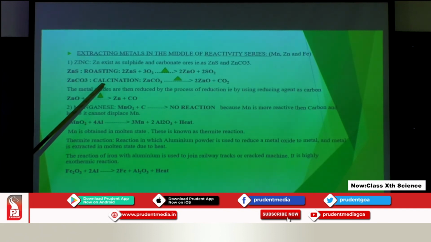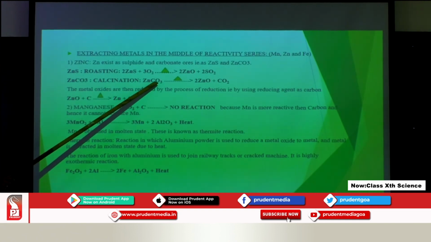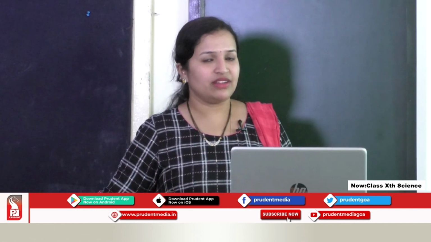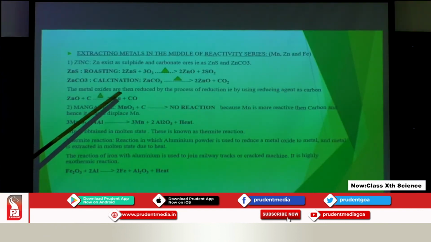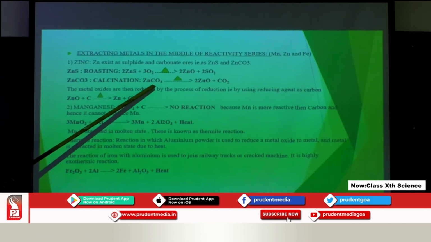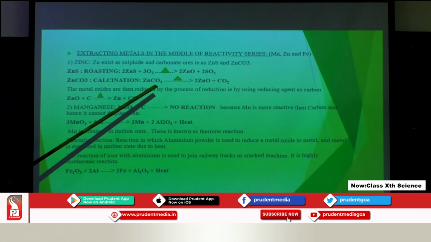Now, let us move on to the carbonate ore. We cannot do roasting here, because ample oxygen is already present in zinc carbonate. So, what has to be done? We do not do roasting, we will not supply air. We will heat this ore, but in the absence of air. Here air is not supplied to this carbonate ore.